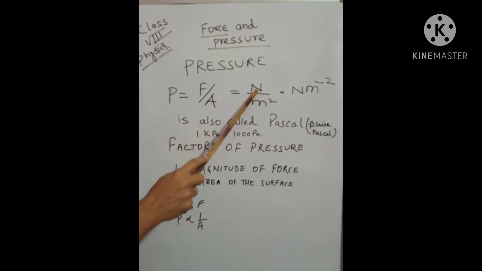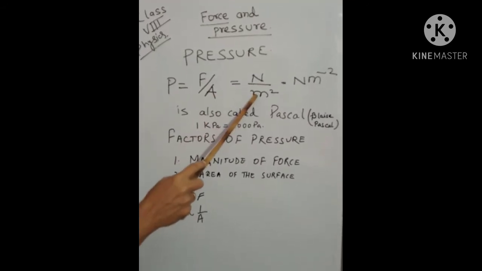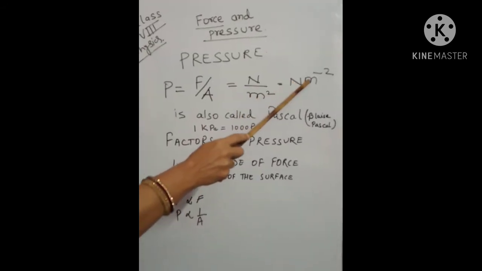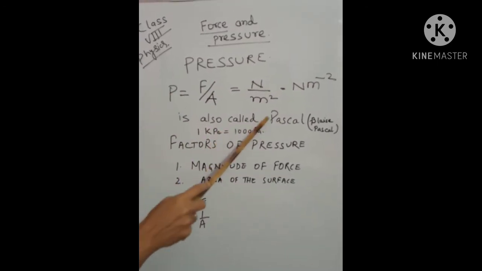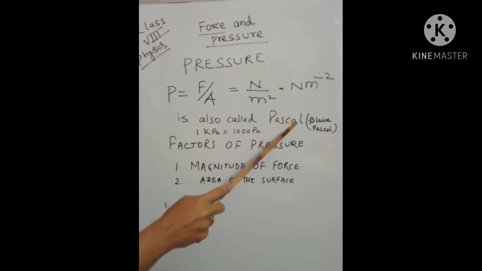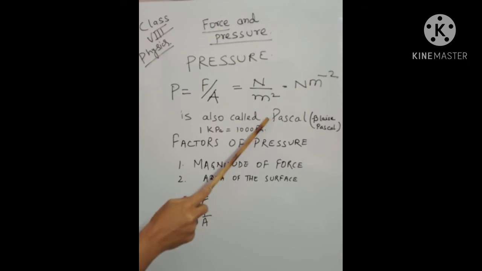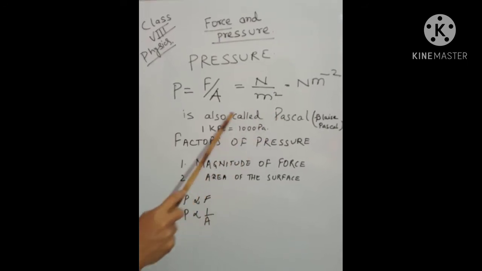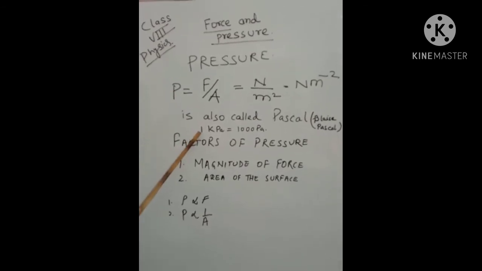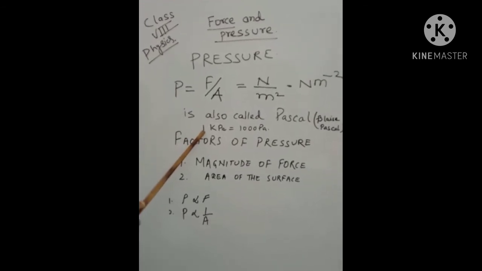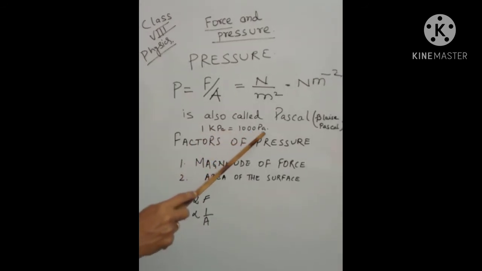That means the SI unit of force is Newton and the SI unit of area is meter square. Newton per meter square is the unit of pressure, which is also called Pascal. Blaise Pascal is a French scientist who discovered hydrostatic pressure. So Pascal is the unit of pressure. The bigger unit of pressure is kilopascal. 1 kilopascal is equal to 1000 Pascal.